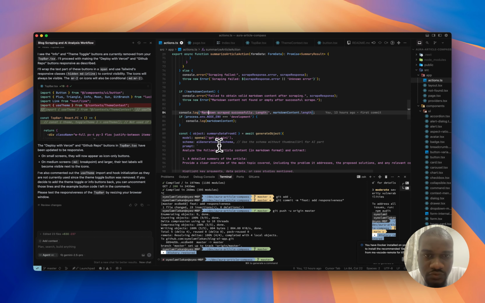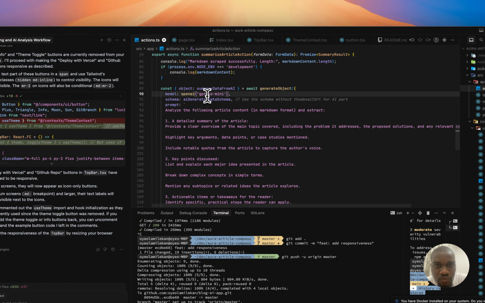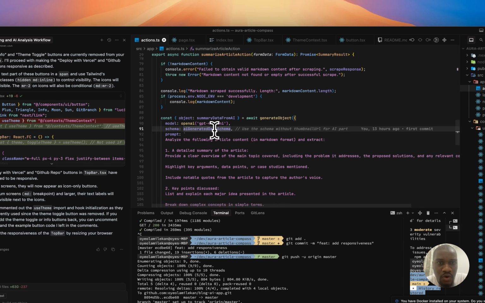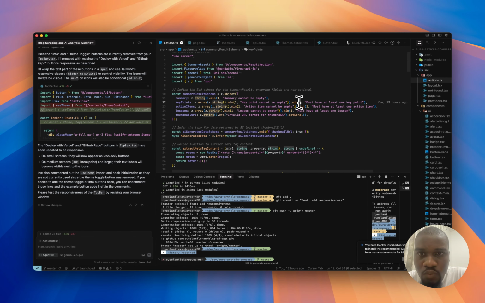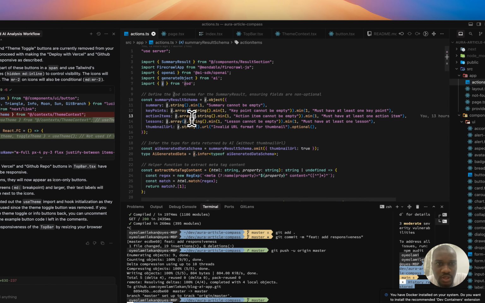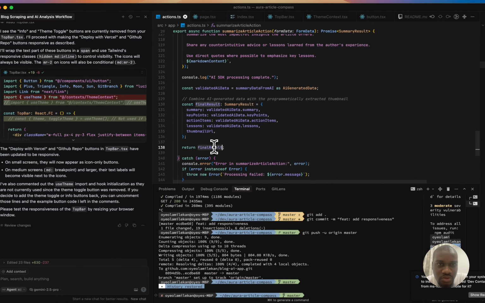So if all of these are successful, that's when it then feeds into AI SDK using the 4.0 mini, and we use Vercel's AI SDK generate object. So really, this means I can just define how I want the schema to look like without having to go deep. So basically, this is the summary. The summary is a string. Key points is an array of strings, so a minimum of one, it must have at least one key point. Then action items, same thing. So just adding the validation here and also the thumbnail URL, which is optional. Yeah, so that's basically it. After this is called, it just returns the response.